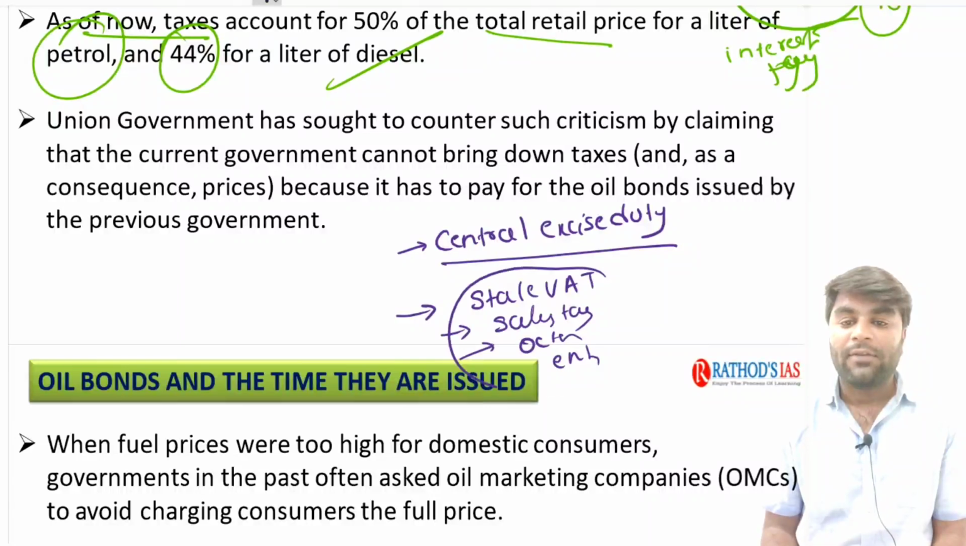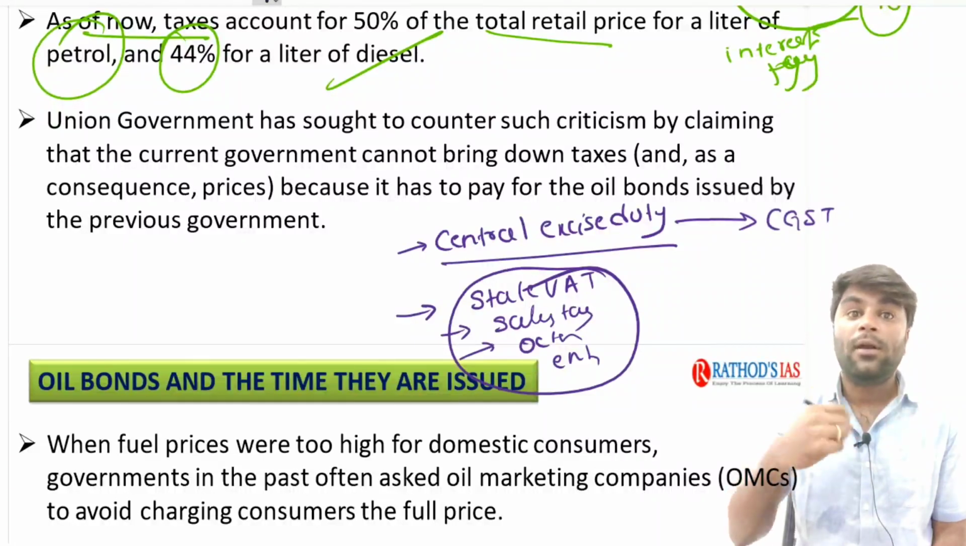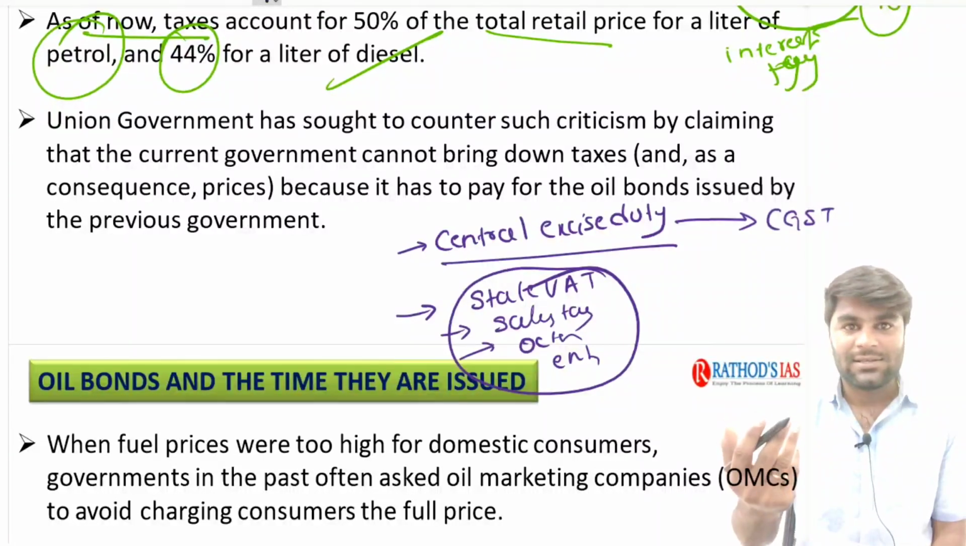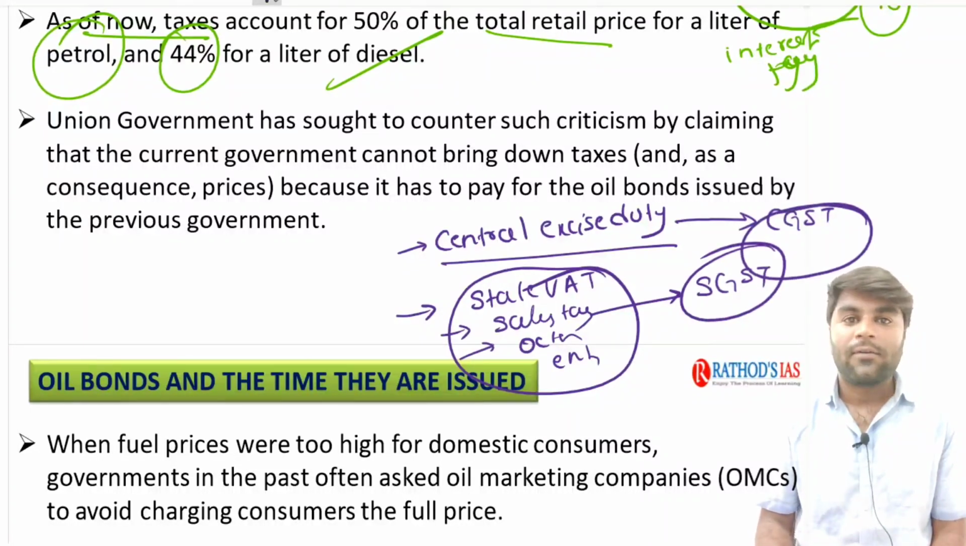In such a way we have different taxes. Once the GST came into force, it almost got converted into CGST. The central excise duty of the central government got converted into CGST, the GST central component, and all these are converted into SGST. So in such a way all these are converted into GST.